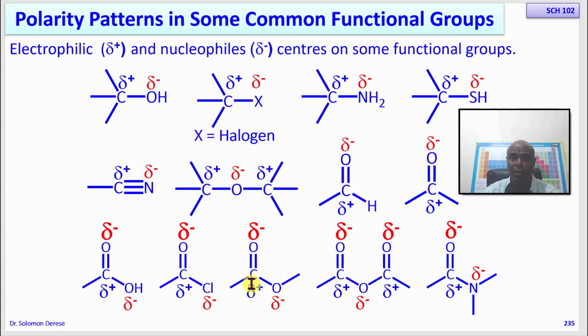So these are how bonds are polarized. When you want to figure out a reaction between two functional groups, you have to know the polarization pattern of these functional groups, so that you can identify the electrophilic centers and the nucleophilic centers in each functional group. So when this functional group and this functional group react, this electrophilic center on this functional group will react with the nucleophilic center of this, and then you form a bond.